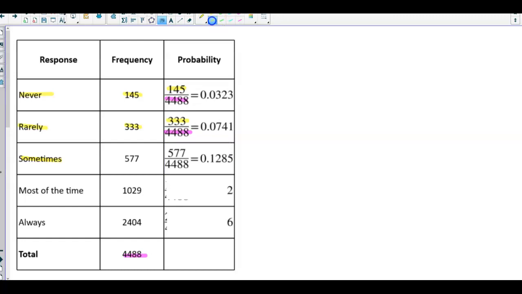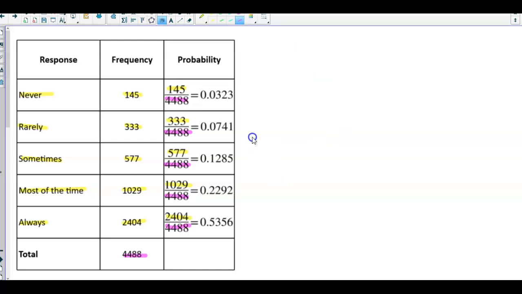Next, we're going to take the response of sometimes, which is 577. We're going to divide it by the frequency total of 4,488, and that gives us a probability of 0.1285. Next, the response is most of the time had a frequency of 1,029. We're taking 1,029 divided by 4,488 to give us a probability of 0.2292. And then the last one, the response is always, we had 2,404, dividing it by the total frequency of 4,488 to give us a probability of 0.5356.